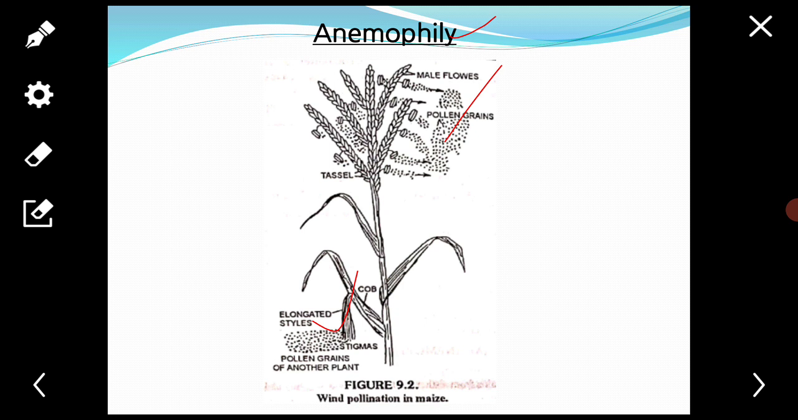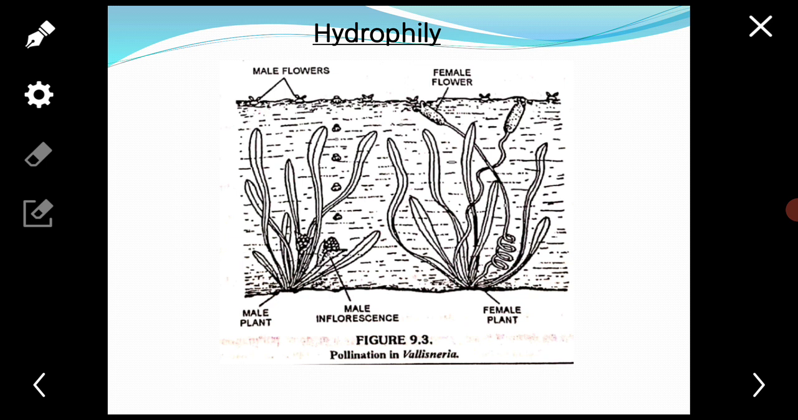The common examples of wind pollinated flowers are grasses, sugarcane, maize, bamboo, coconut plant, cannabis, etc. Next, that is the hydrophily, means water pollination. Hydrophily is a mode of pollination, the transfer of pollen grains from the anther to the stigma through the agency of water.